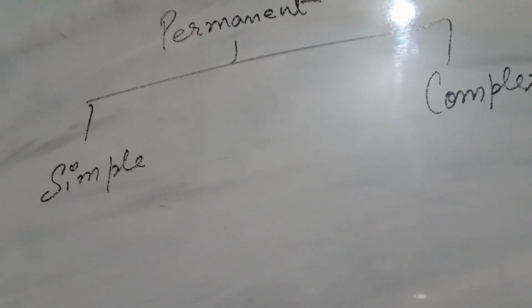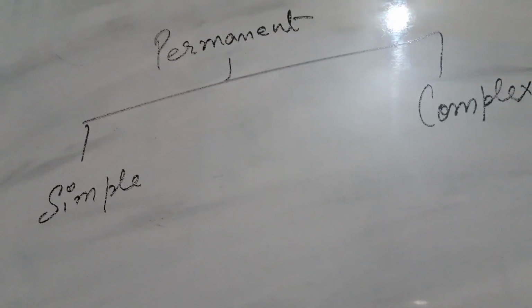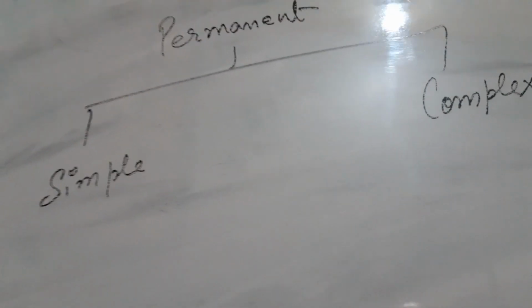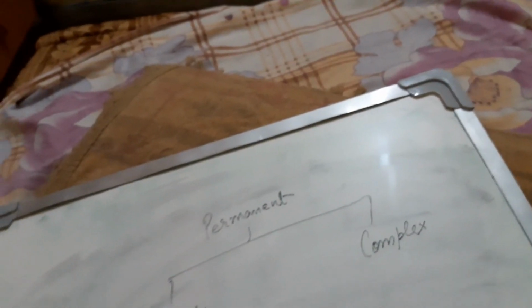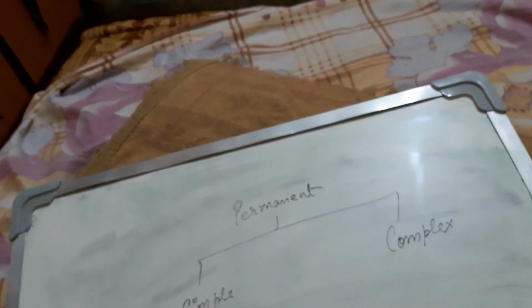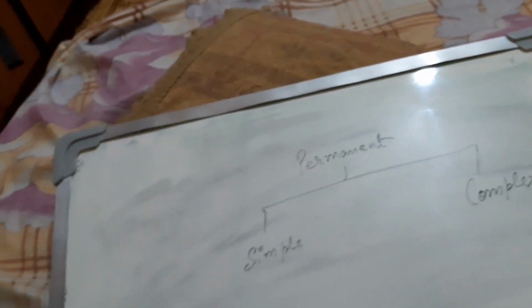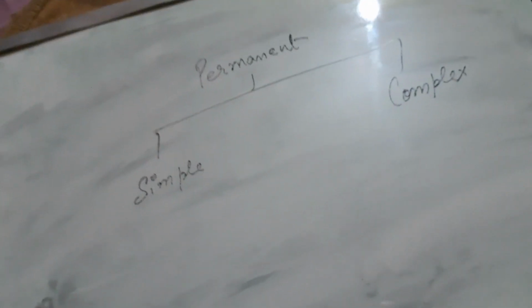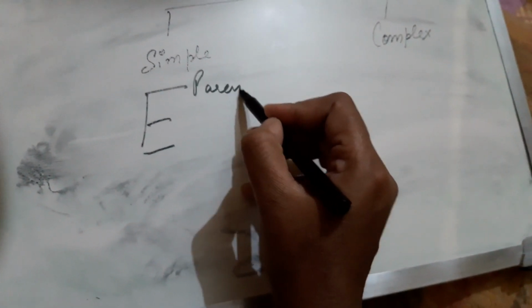Right? So first we talk about simple. Now the division part is over. The plant has divided, so now it has to do some specialized work so that the plant is able to survive. It needs to store food, it needs to provide rigidity, it needs to provide toughness, it needs to secrete enzymes and all which will help the plant to grow. All this function is done by simple permanent tissue. So they are of three kinds, that is parenchyma,